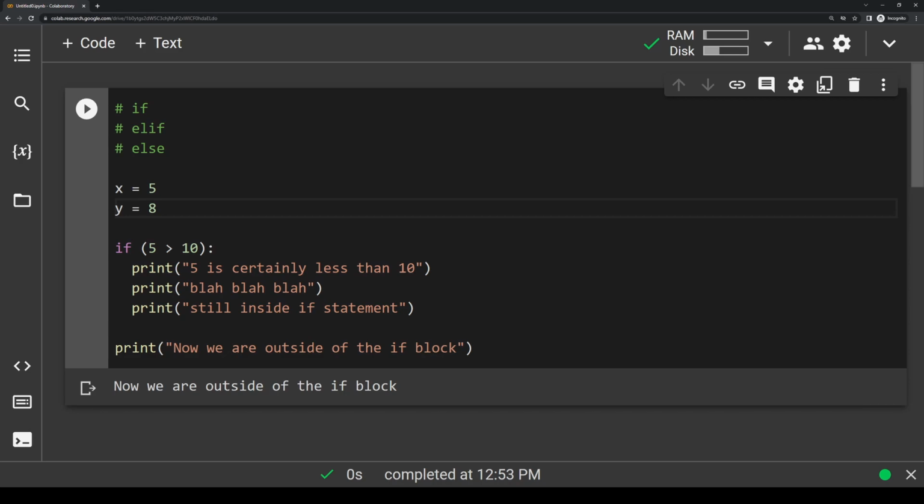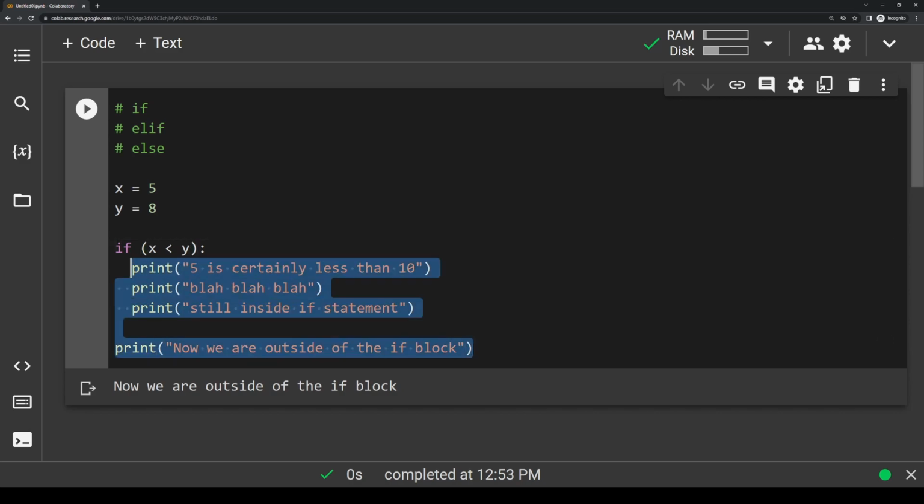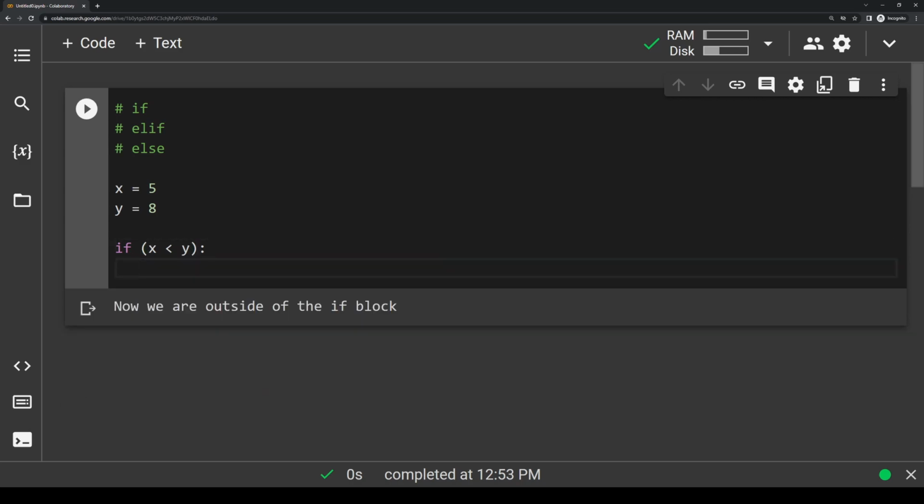So let's go back into this if here, and then replace the condition with x less than y. And we're going to go ahead and delete this code here, and we're just going to print out x is certainly less than y. So what do you think is going to happen here? So we have x equals 5 and y equals 8, which means that x should be less than y, so this line of code should run. And if we run it, we'll see that it does in fact run.